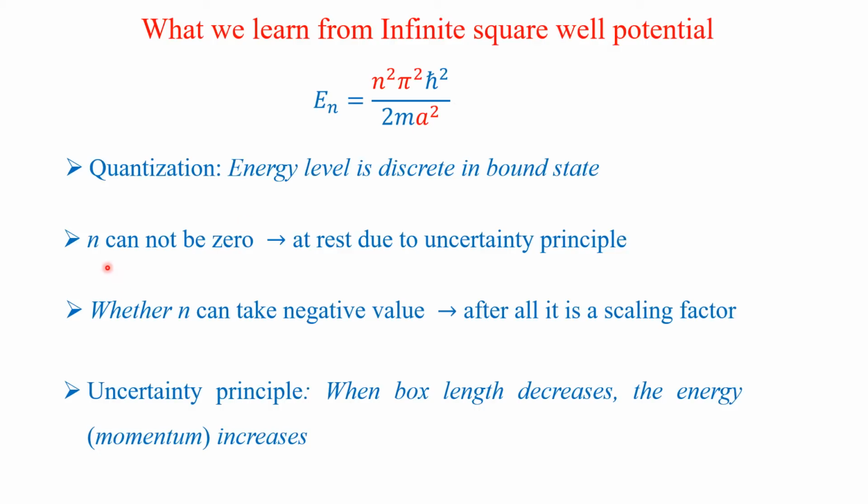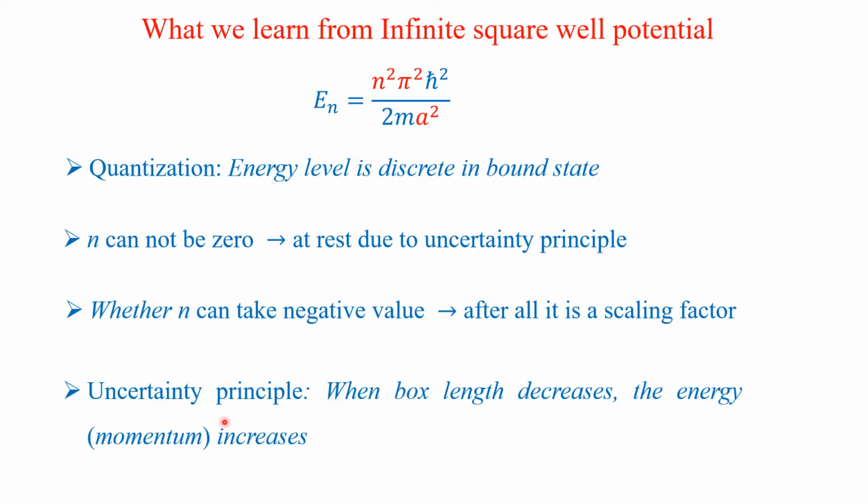Then another question is whether n can be zero. Definitely not, because n equal to zero means energy is zero, so the particle is at rest, which is against the uncertainty principle. So n cannot be zero. Whether n can take a negative value: even if it is a negative value, you are taking the square of it, so nothing will happen. After all, it is simply a scaling factor, and no result will change.